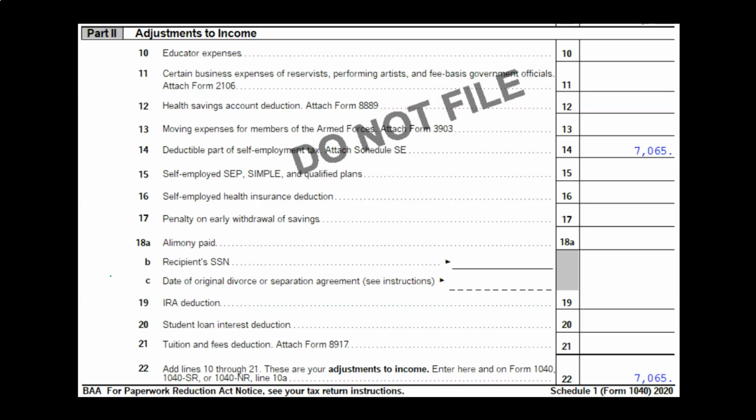Then we have the Schedule 1. This is part 2 of the Schedule 1, where we see the deductible part of the self-employment tax, and we would attach the Schedule SE. Now we'll get into the Schedule SE self-employment tax in a future presentation. We just basically want to give an overview now as to why this would be deducted here, because we're on these above the line type of deductions.